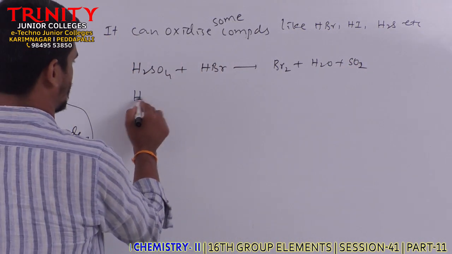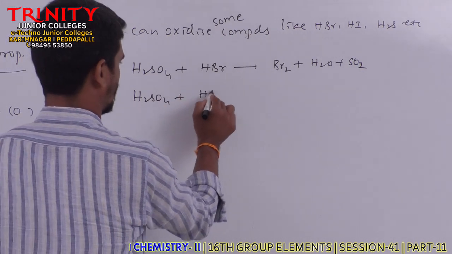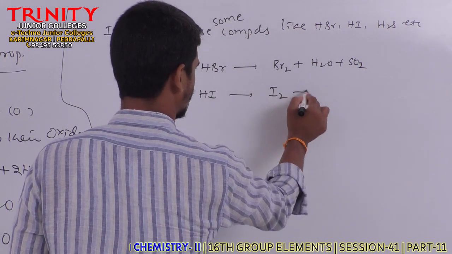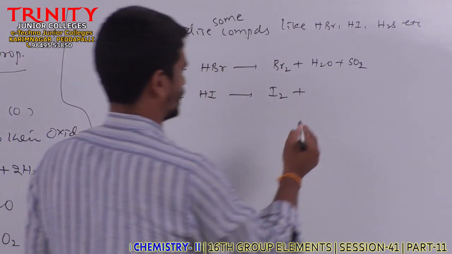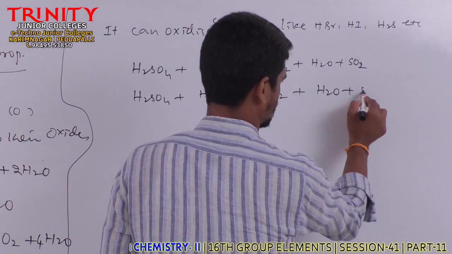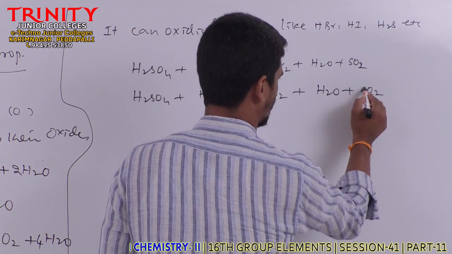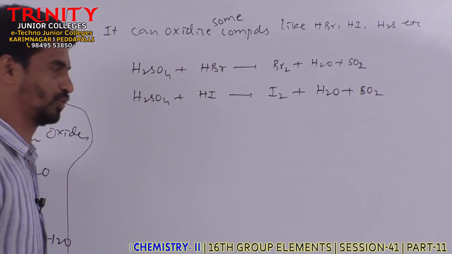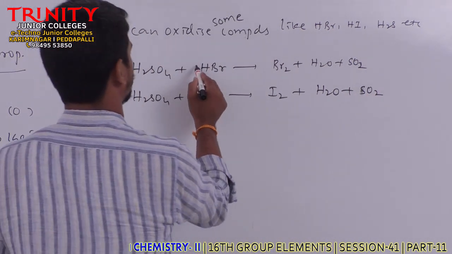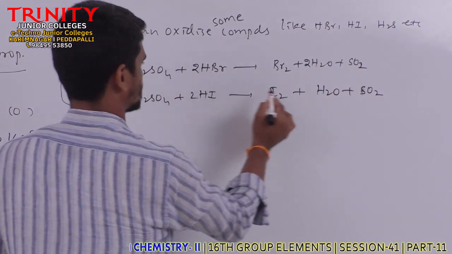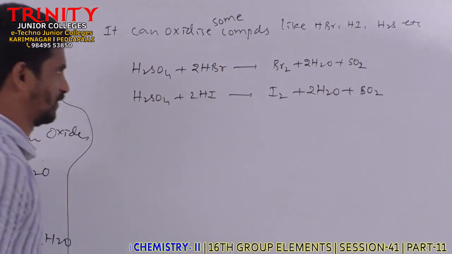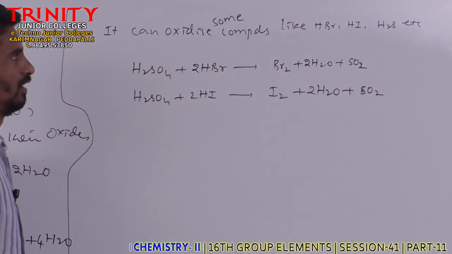Similarly, it can oxidize hydrogen bromide to bromine and hydrogen iodide to iodine, along with the formation of H2O and SO2. Here it is itself reduced to SO2. By balancing, if you take 2HBr, then 2H2O, and for 2HI, 2H2O, SO2, like this. This is about oxidation.